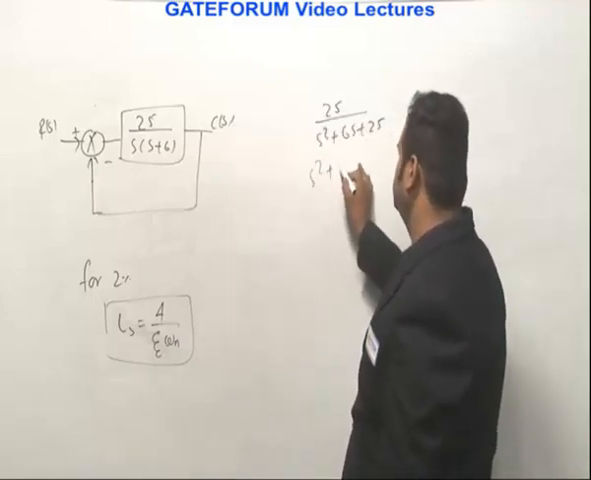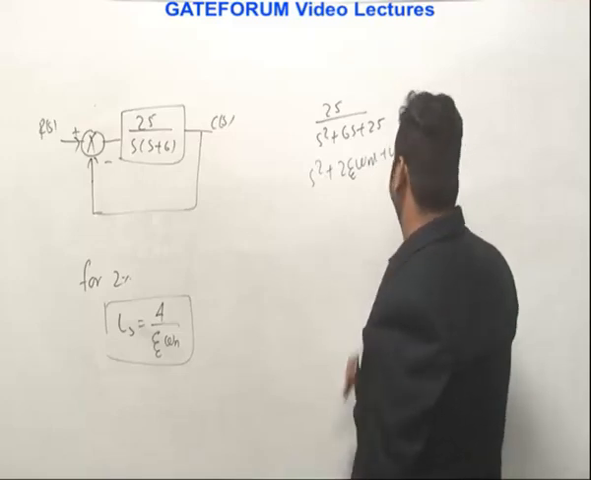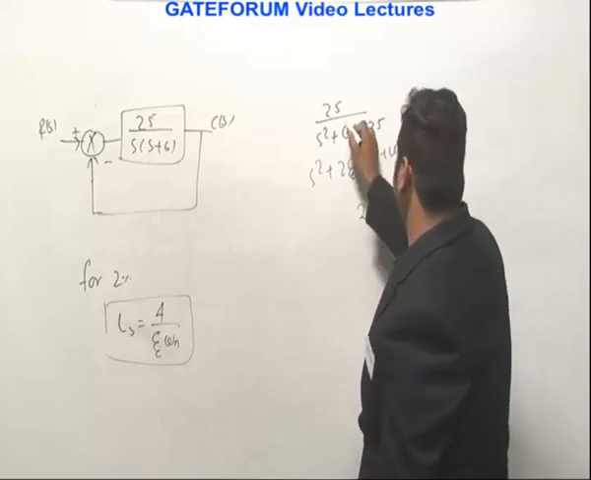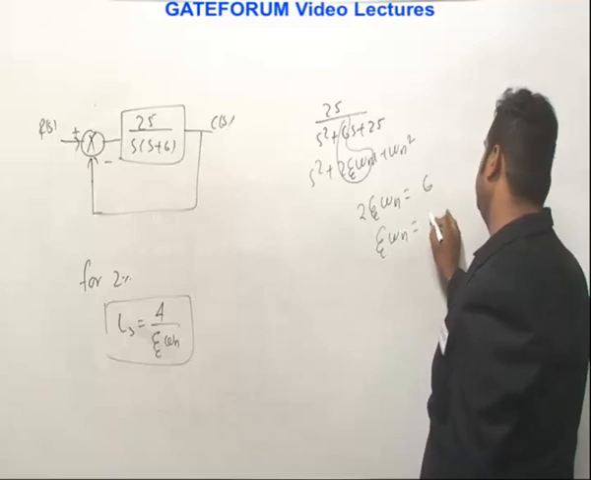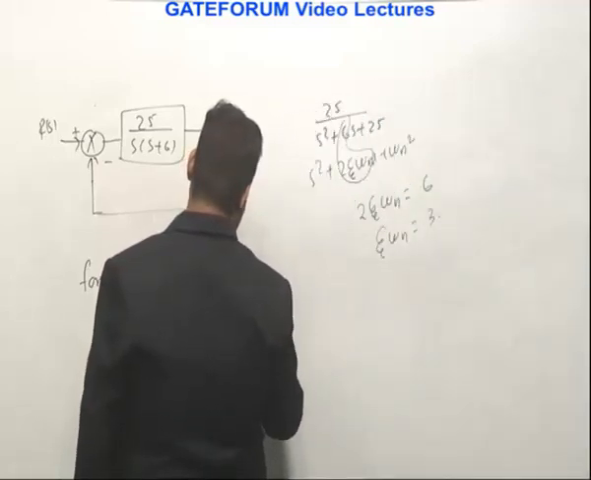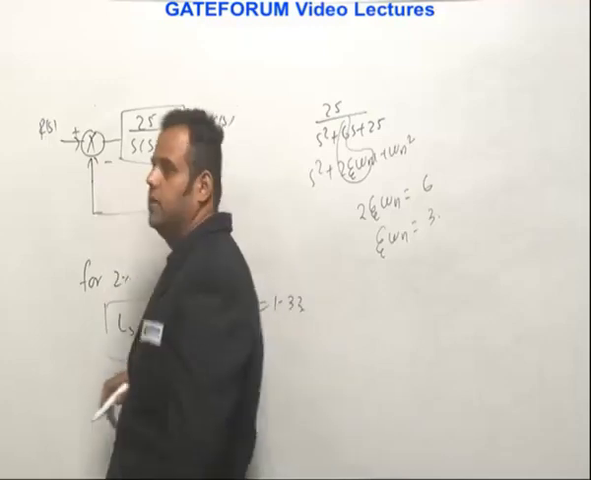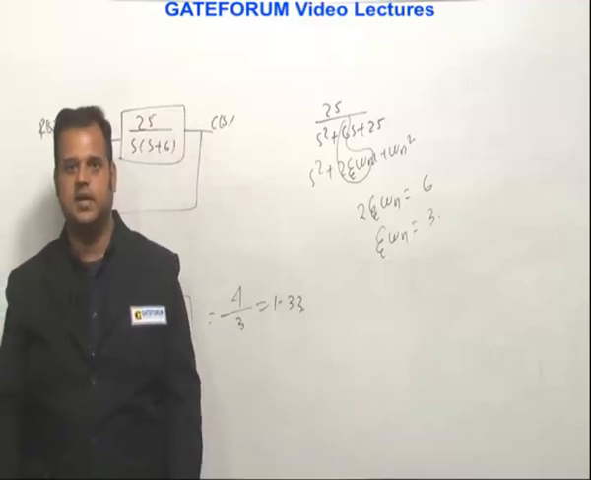If you compare this with S square plus 2 zeta omega n S plus omega n square, we get 2 zeta omega n equals 6. So zeta omega n is 6 by 2, which is 3. The settling time is 4 by zeta omega n, which is 4 by 3, or 1.33 seconds. So 1.33 seconds is given in option B, hence B is the right answer.